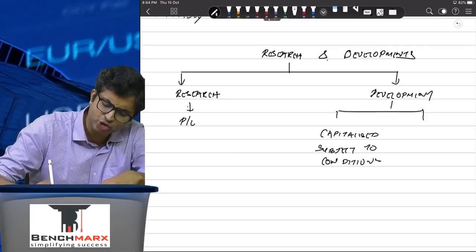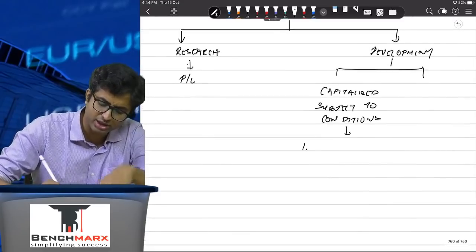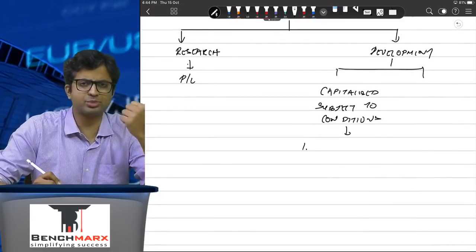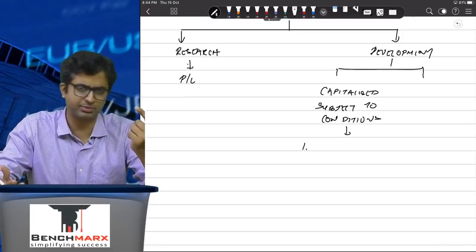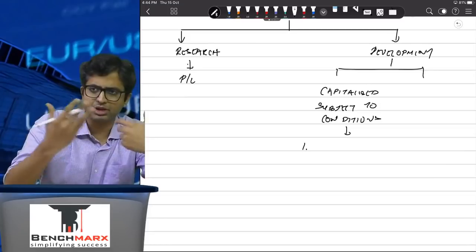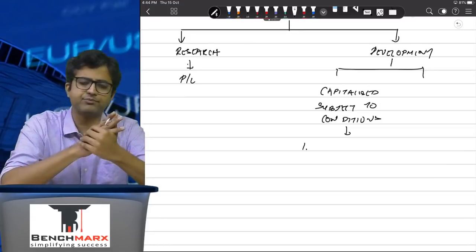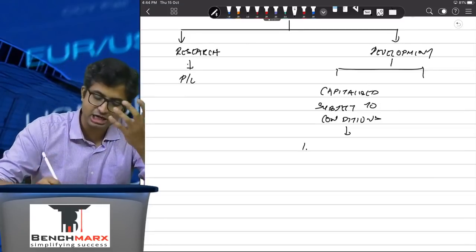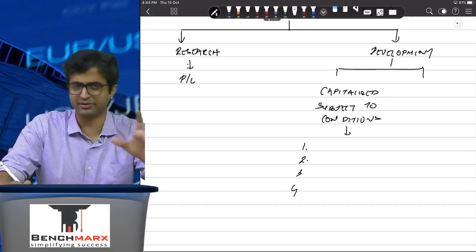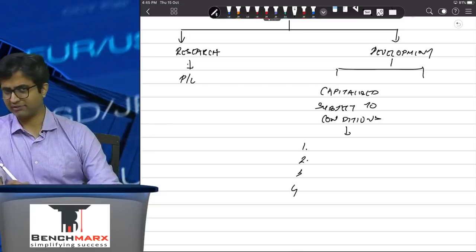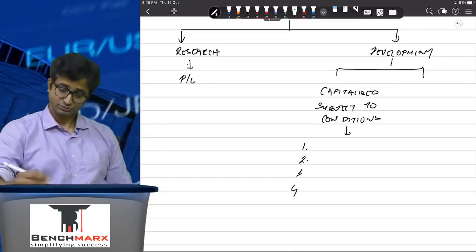And what are the conditions over here? Well, the product should be technologically or technically feasible. It should be legally possible to be made. It should be financially viable. So the benefits that you are getting should be greater than the cost incurred, and the cost has to be measurable. If all of these criteria are met, that is when you will say that you can show the development asset separately.